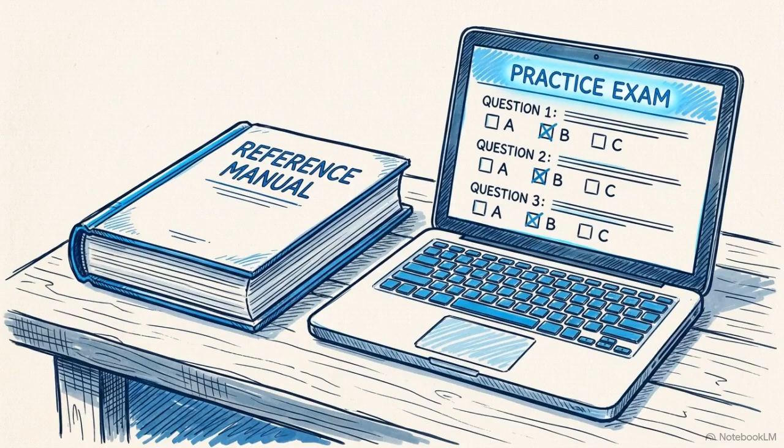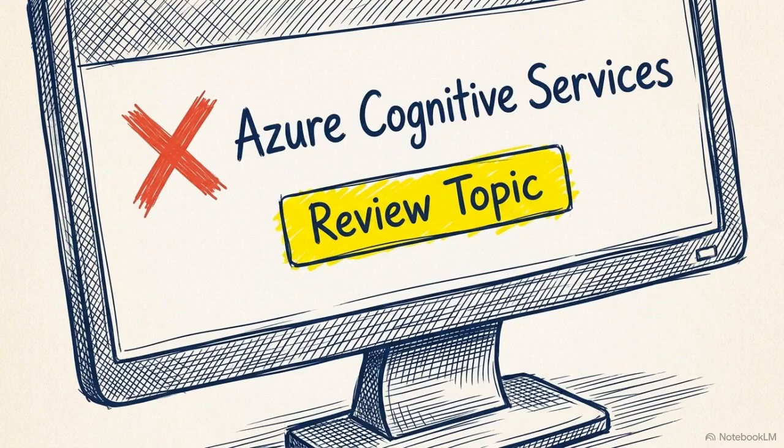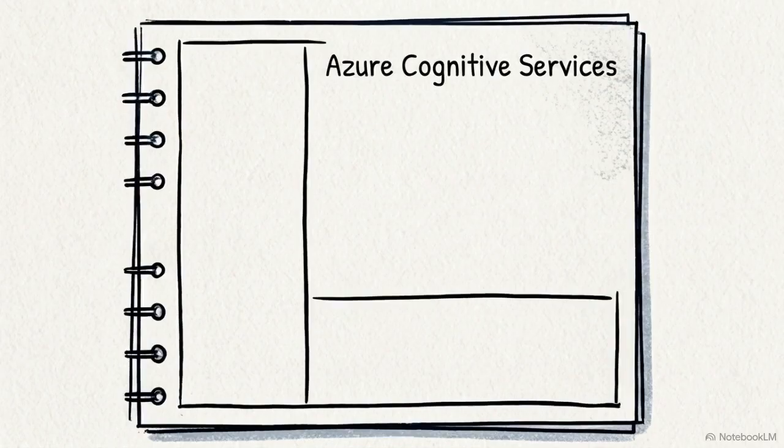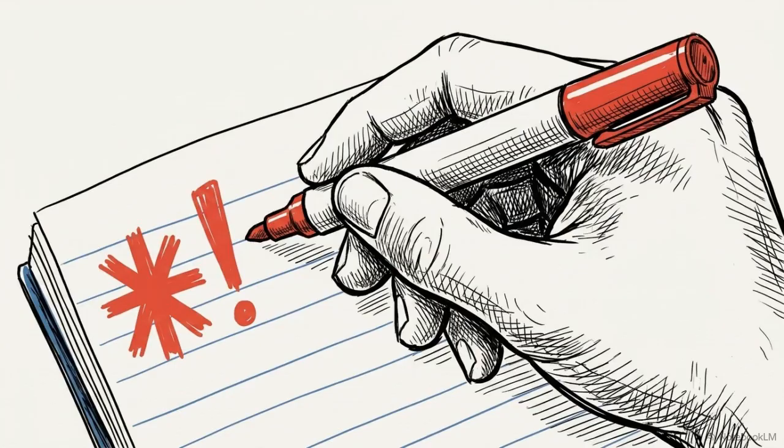On days 4 and 5, your focus pivots from absorbing new information to testing and reviewing your existing notes. Take practice quizzes to identify specific topics where your recall is inconsistent. When you miss a question, create a dedicated Cornell page for that topic. Label it as a weak area to prioritize it for future review.